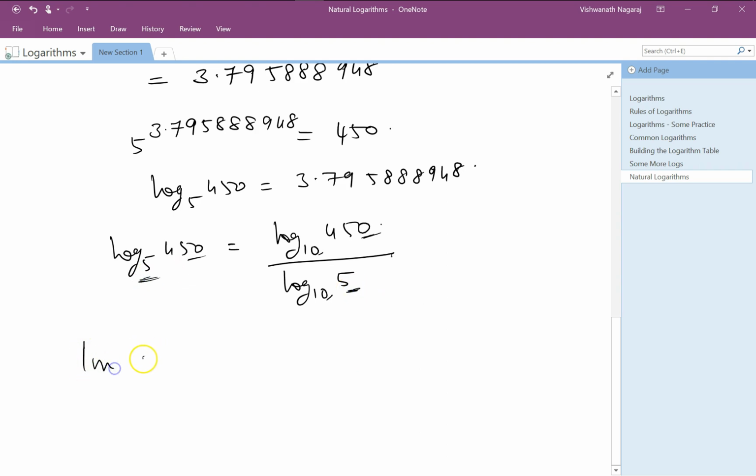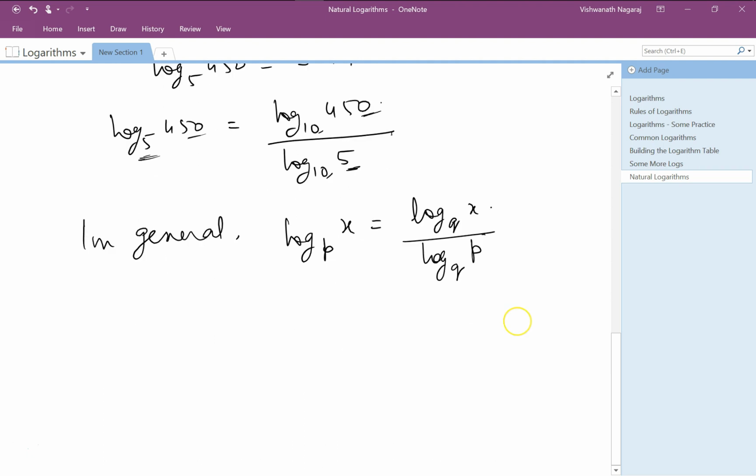So in general, and we have seen this as part of the rules, log p of x is equal to log q of x divided by log q of p. Since we can use the base as anything, it would make sense to use some base which helps us in simplifying our calculations in some manner.